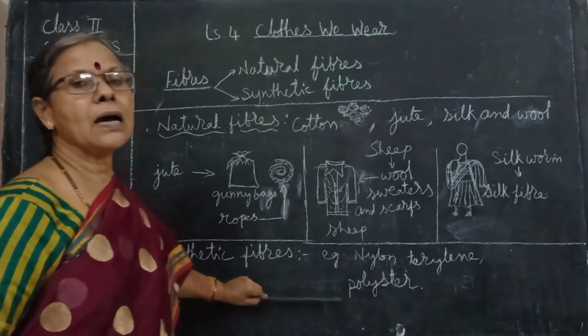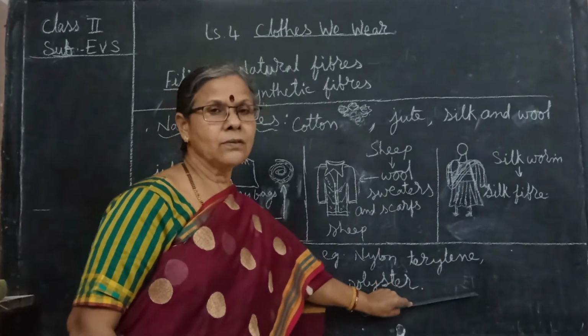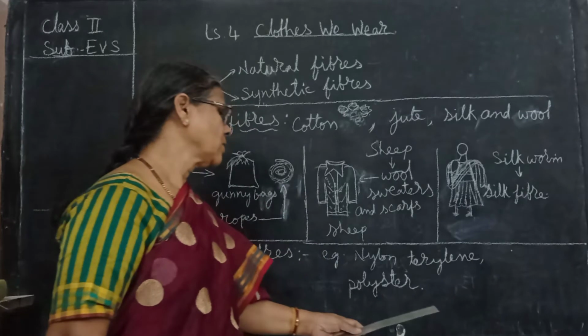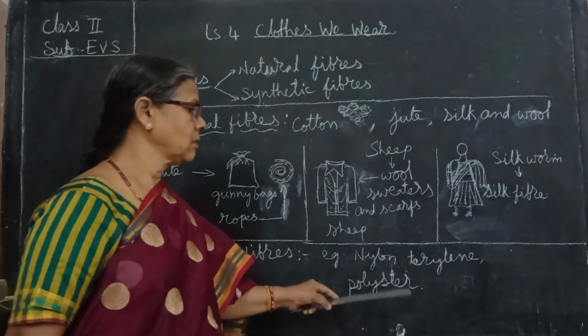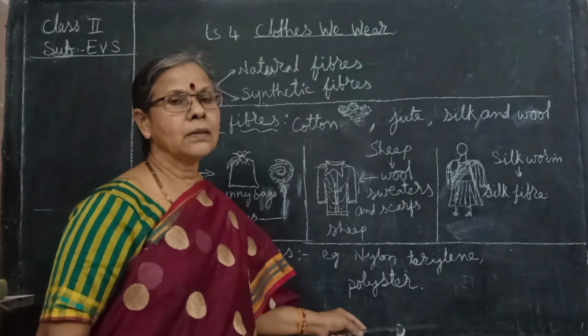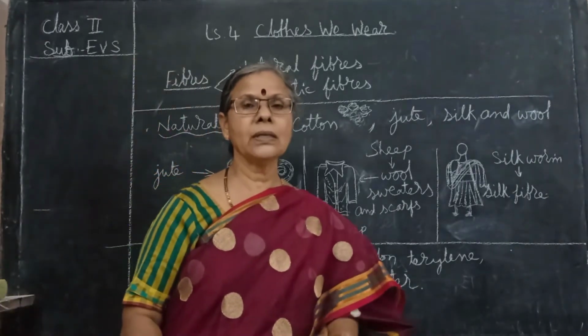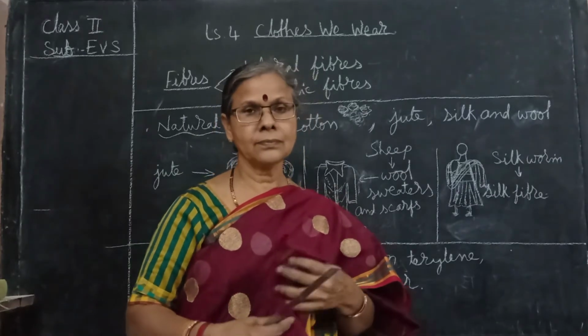Synthetic fibers are man-made substances. It can be nylon, terylene and polyester. The best example I can give you, the sari I wore is a synthetic sari.